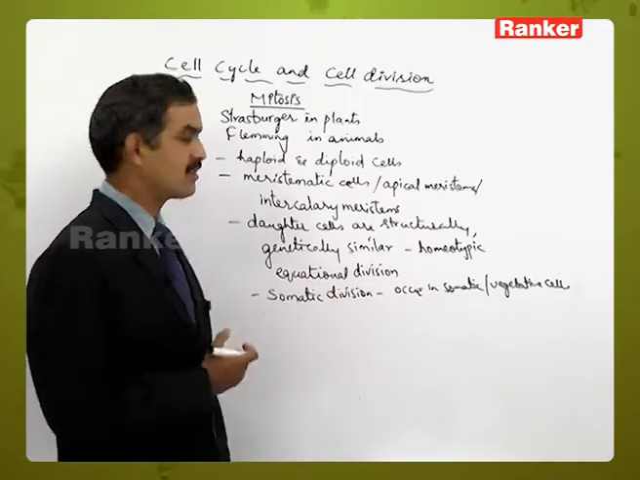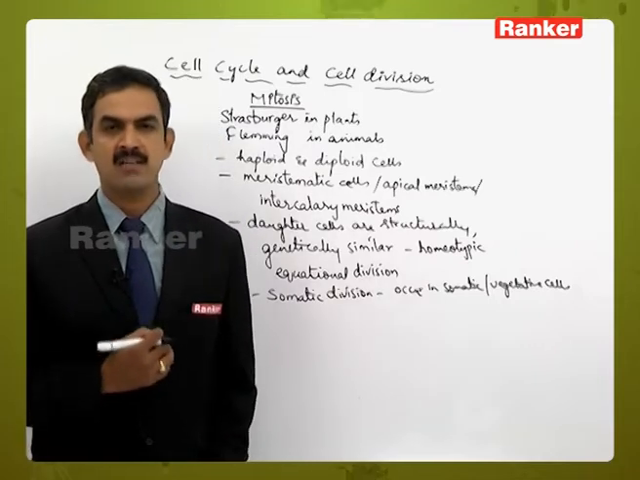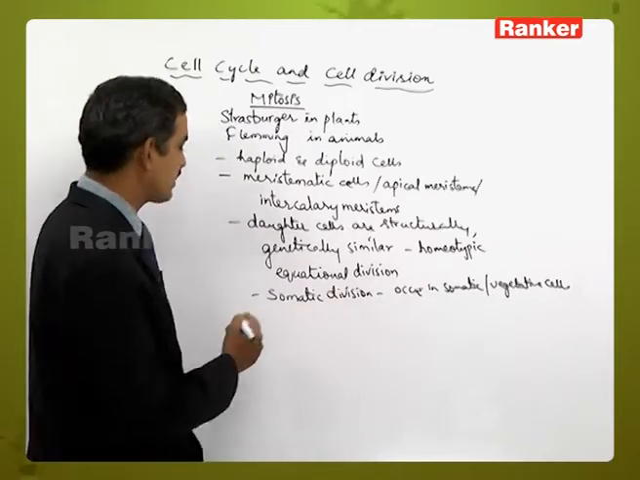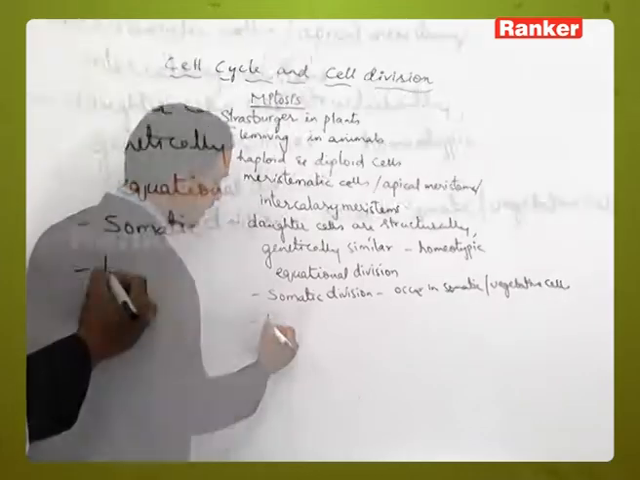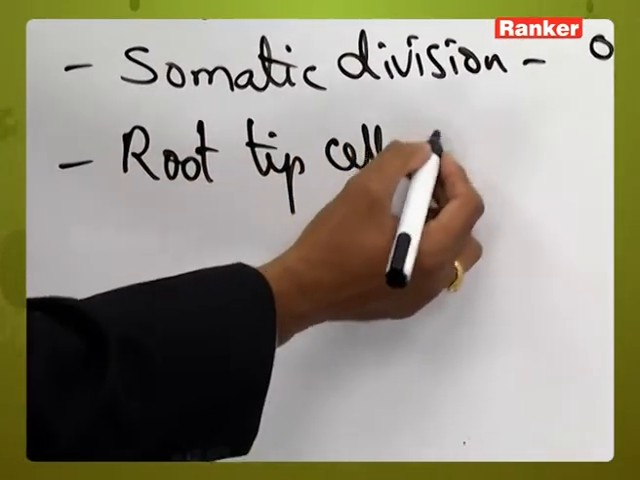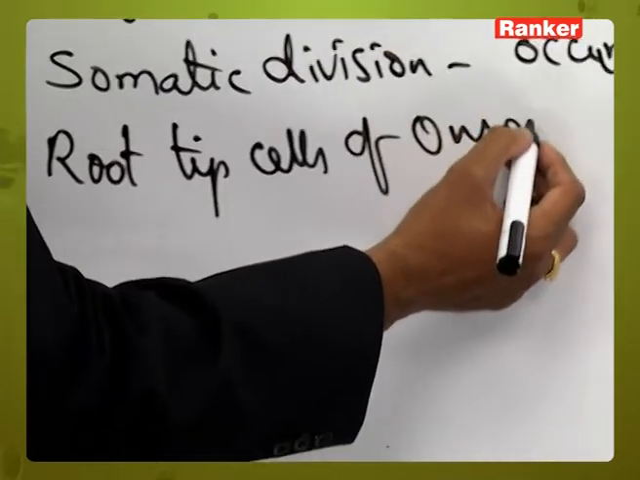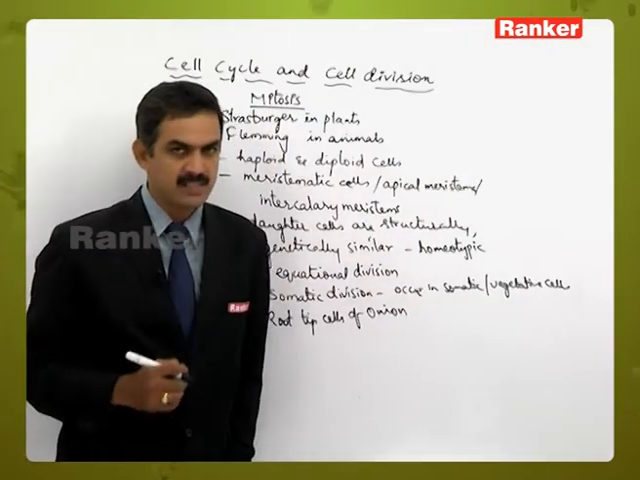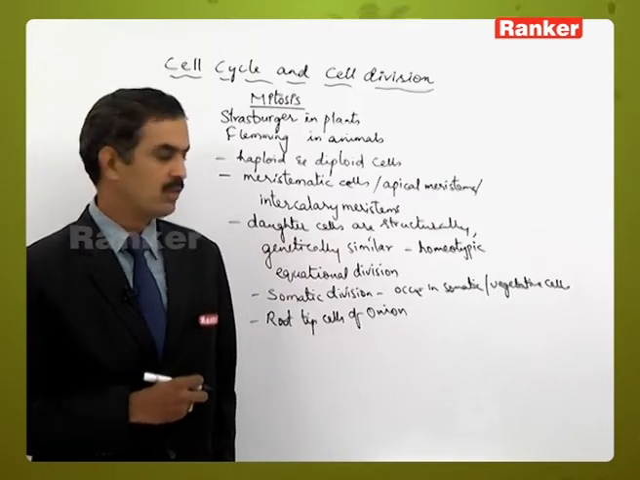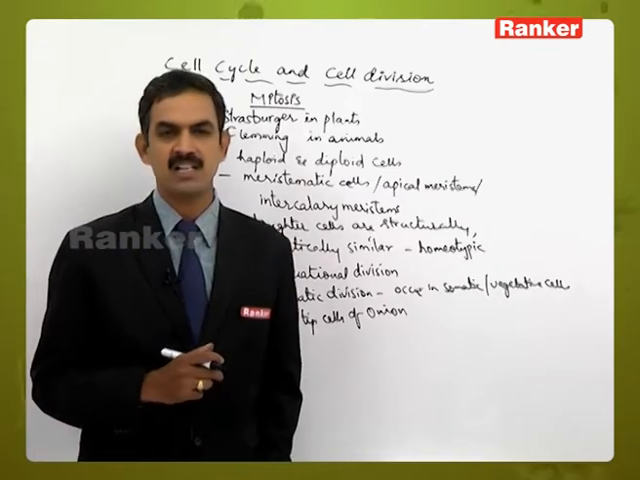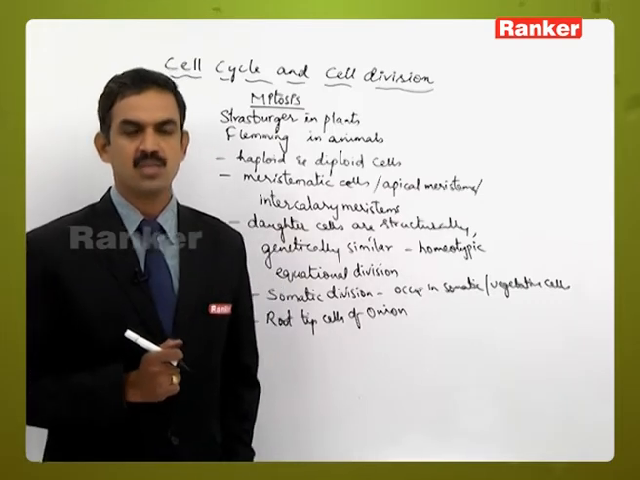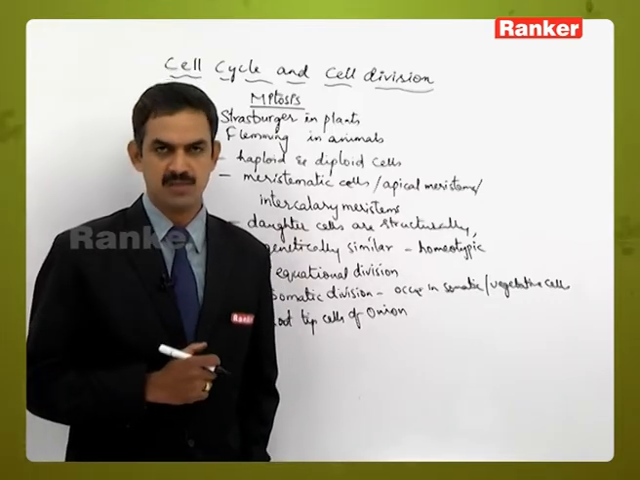So, these are the characters related to mitosis. In which part of the plant can mitosis be best studied? In the root tips. Cells of onion are the best site. In any plant the root tip is a good site, but onion is the very best site for observing and studying the mitotic stages taking place in the process of cell division.